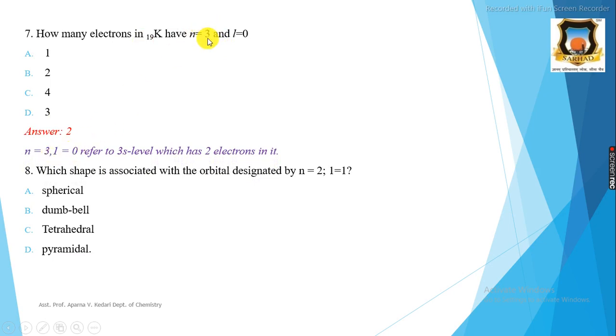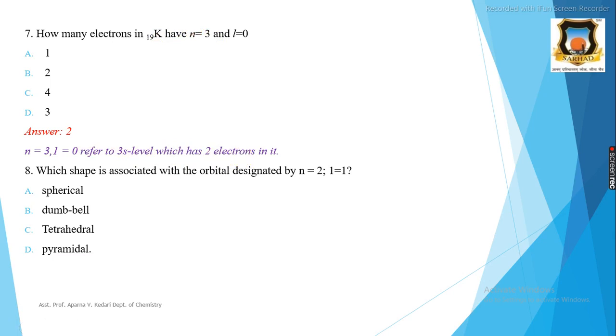That is, the principal quantum number is 3 and the azimuthal quantum number is 0. When L is equal to 0, this is an s orbital and here the principal quantum number is 3, therefore it is the 3s level, which has 2 electrons in it because an s orbital can accommodate 2 electrons in it.